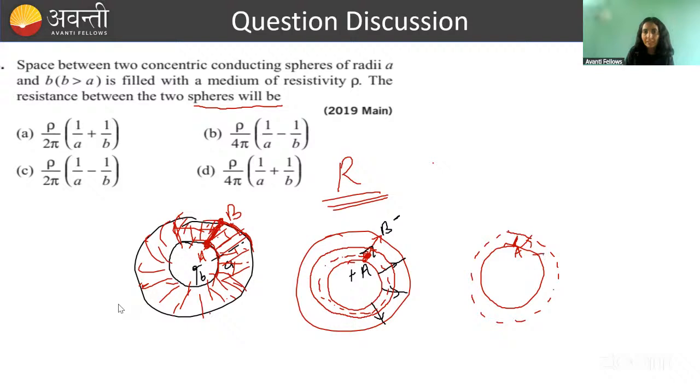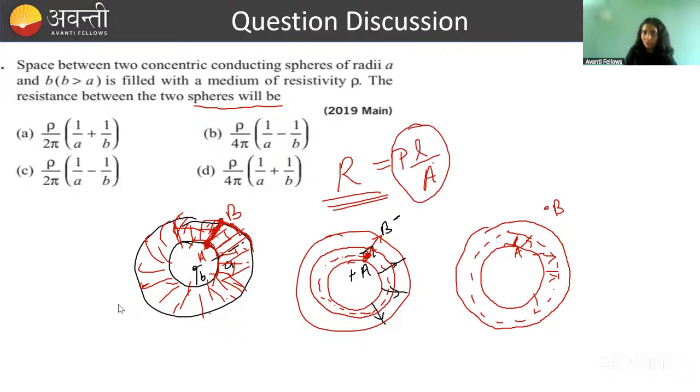Through this surface area, current has to pass, right? And just above it, again another surface. Again, this is a little more than the previous one, and this will continue increasing up to the point P. Okay? So what I'm trying to tell you is, when we write resistance is equal to rho L by A, we can put this formula and calculate resistance only if A is a constant, right? Here A is not constant.